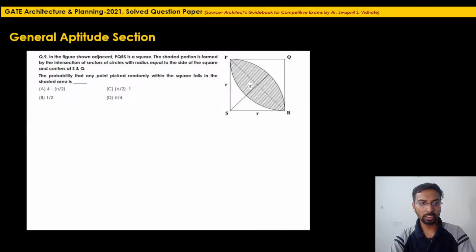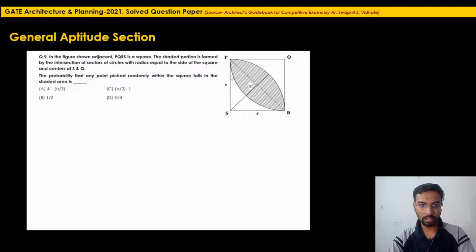Let's go to the next question, question 9. In the figure shown adjacent, PQRS is a square. The shaded portion is formed by the intersection of sectors of circles with radius equal to the side of the square.